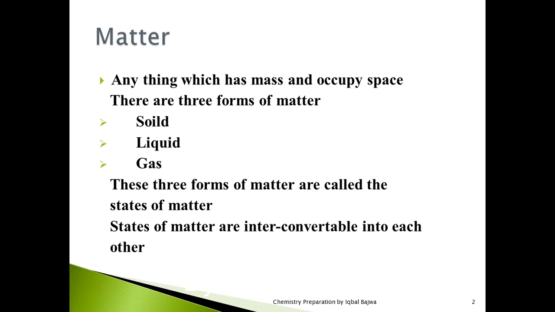It means you can change solid into liquid and liquid into gas. Similarly, you can change gas into liquid and liquid back into solid. And we can also change solid directly to gas and gas directly back into solid. So this is what I am trying to say: interconvertible into each other.